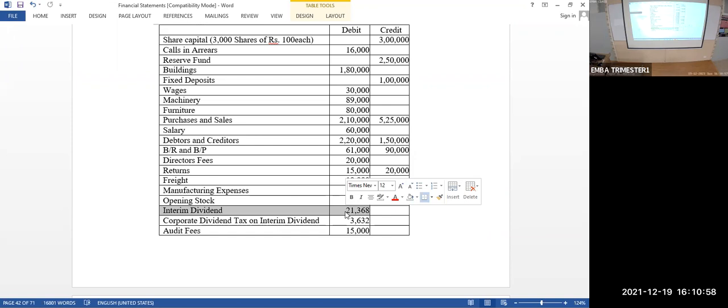We don't want to wait till the last day of the end semester examination to know your performance. We are just having one exam in between. Likewise, we think that company is doing good. To encourage the shareholder, we are giving some amount as dividend based on the unaudited profit and loss account, which is prepared within 3 months once. So we are giving it interim. Interim dividend is one which is given in between two final dividends.